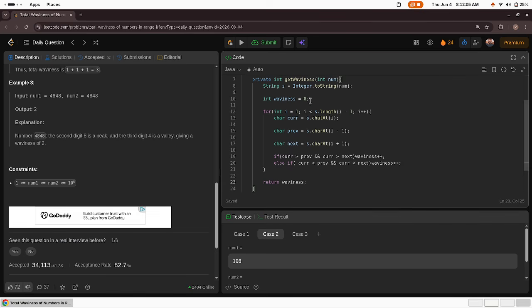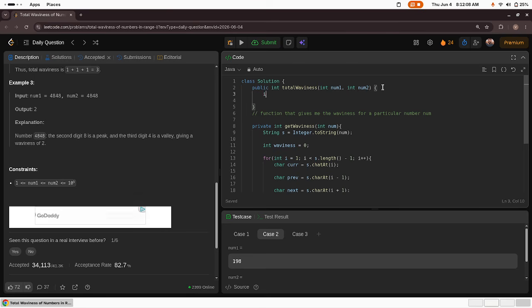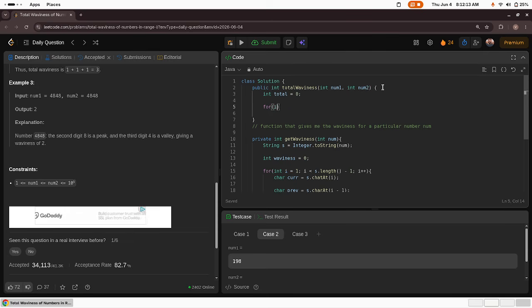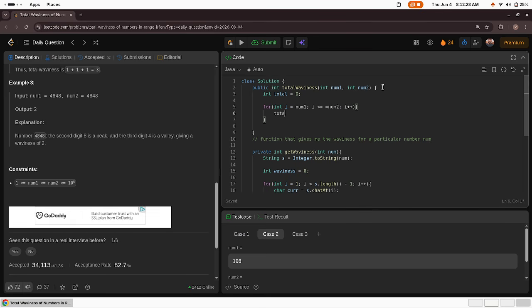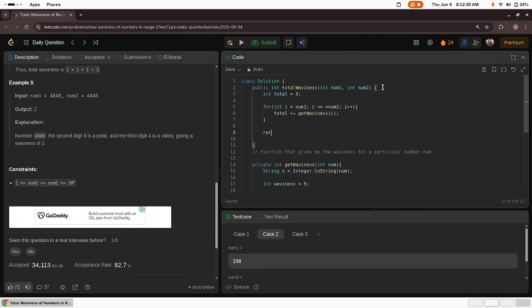waviness. Now I want to calculate for the whole range, total equal to 0. Now for int i equal to, no, I'll start from num1, i less than or equal to num2, i plus plus. Now I'll add up the waviness for each of the numbers, total plus equal to get waviness of i. Now finally return total.